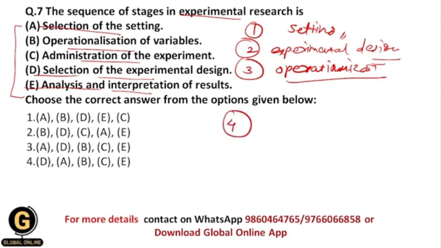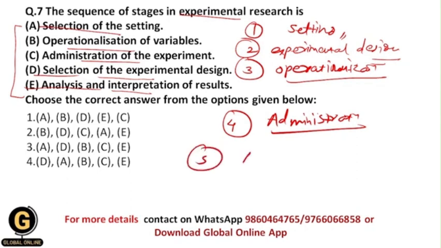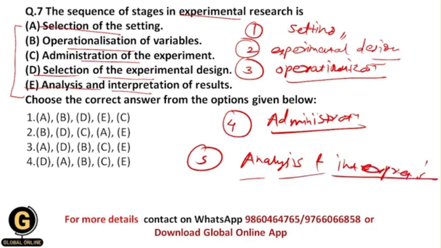And the fourth one is administration of the experiment, and this is nothing but you are going to do the whole experiment over here. And the fifth one is analysis and interpretation of results. This should be your last stage. You are going to analyze the data whatever you have got, and after that you are going to interpret that data and finally conclude your research.